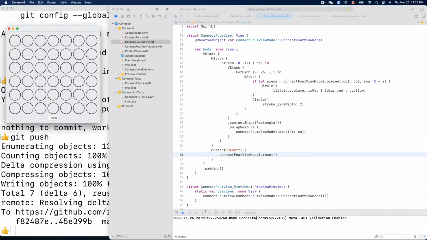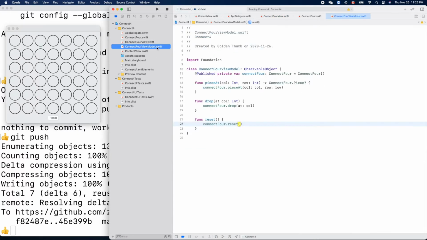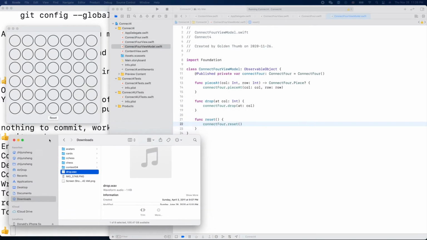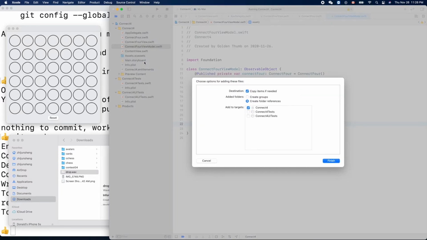sound effect. Okay, so we'll play sound here. Okay, so here is our drop sound. Okay, and we'll put it inside. Let's drag it into somewhere here, and copy item if needed.